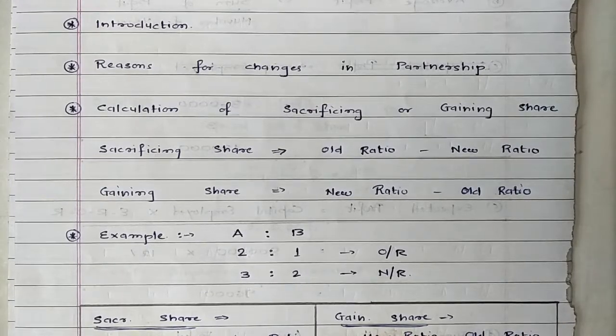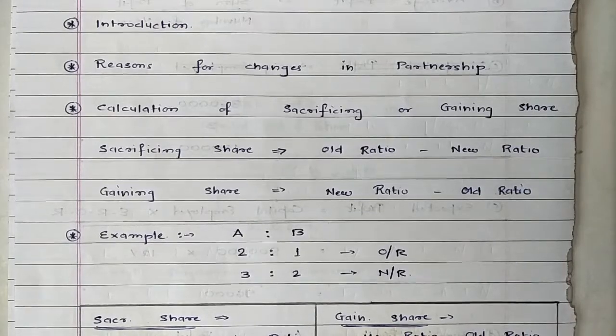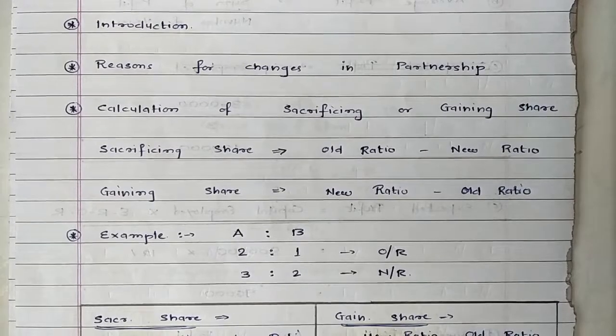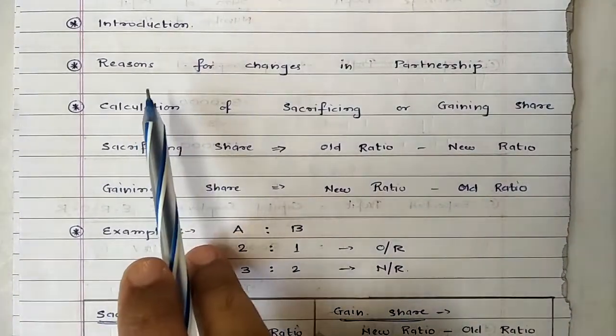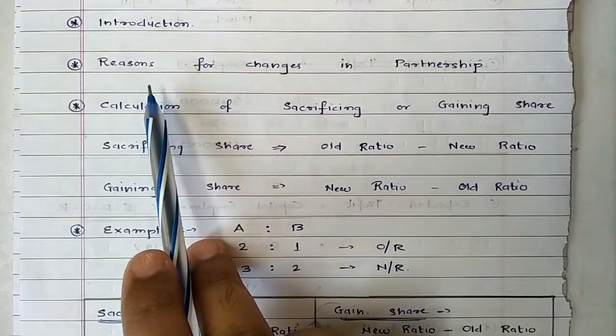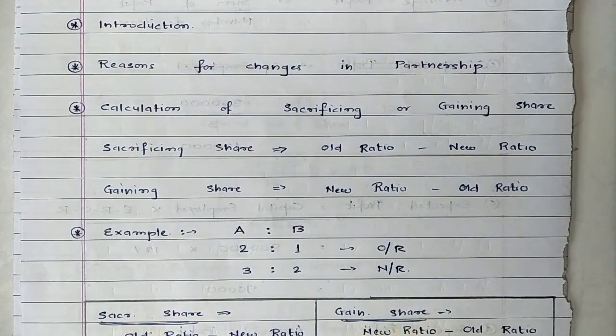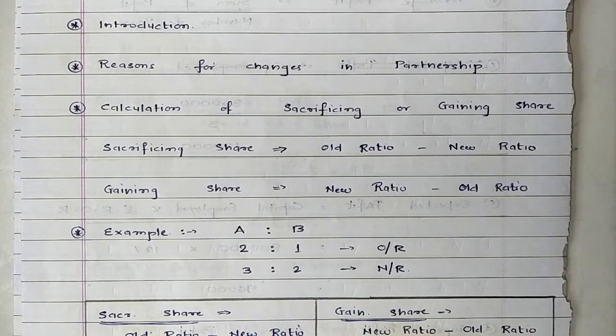Even if they decide to change their profit sharing ratio, these all circumstances are termed as reconstruction or reconstitution of partnership. Now the reasons which I have already stated, admission or retirement or death or change in profit sharing ratio, is considered as reason for change in partnership agreement, and on account of which partnership is reconstituted. Now in this topic we need to focus upon three things, out of which in this chapter we are going to look only into two things.